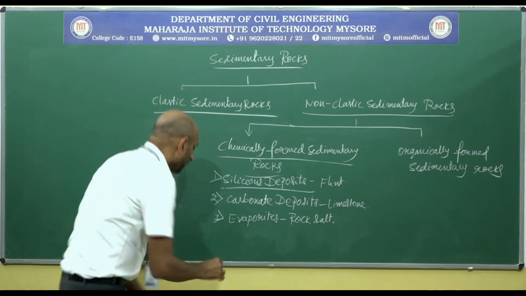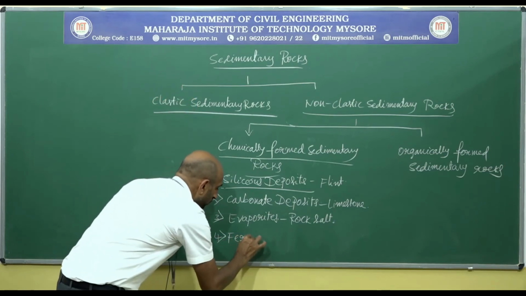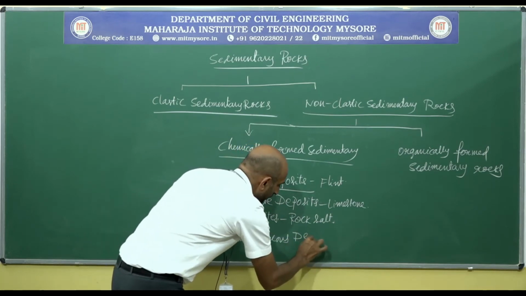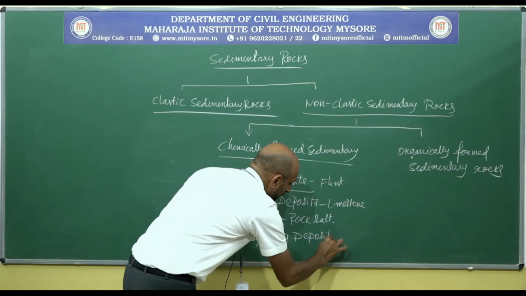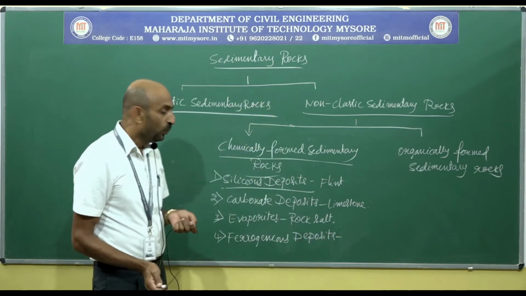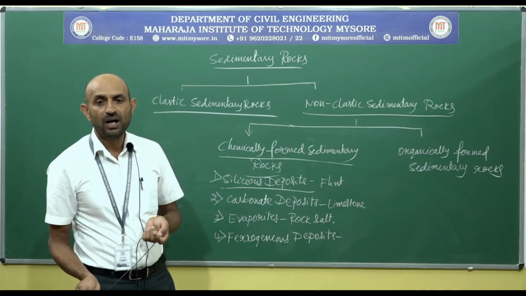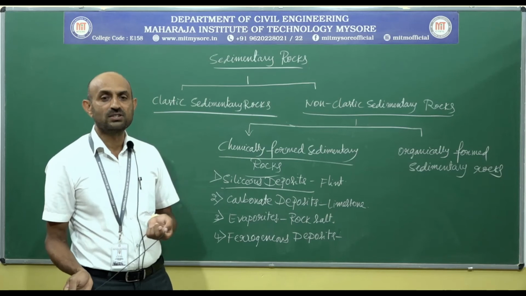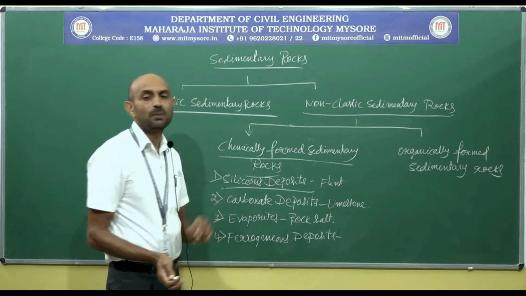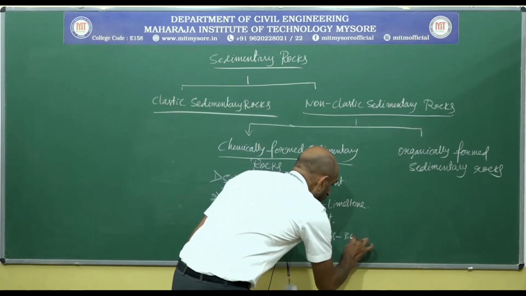The next one, ferruginous deposits. When the rocks are formed from precipitation of oxides and hydroxides of iron, then it is called ferruginous deposits. Example, bog iron ore.